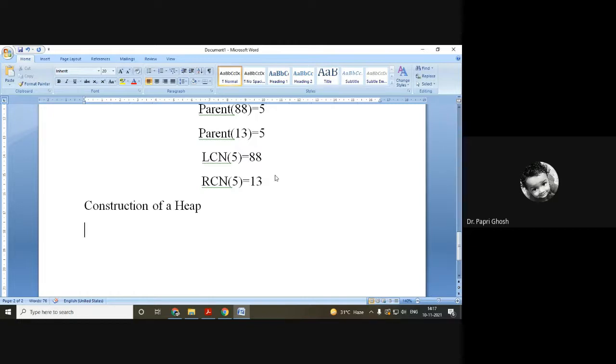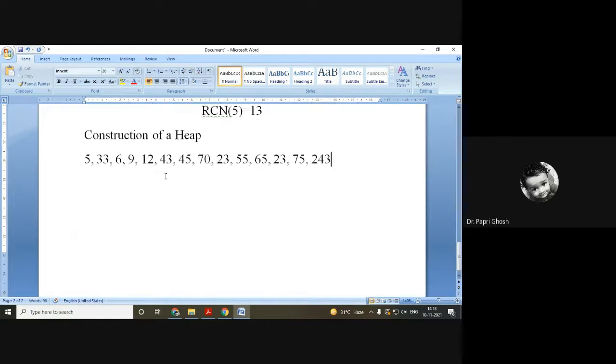I mean, we can choose any numbers randomly. It should not necessarily be in ascending or descending order. So I'm selecting a few numbers randomly.